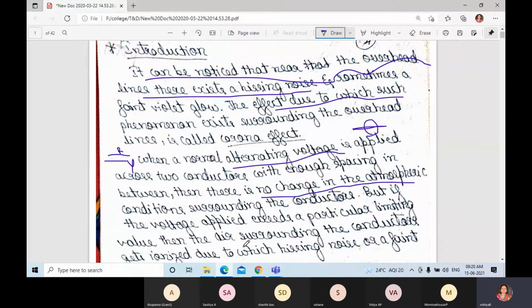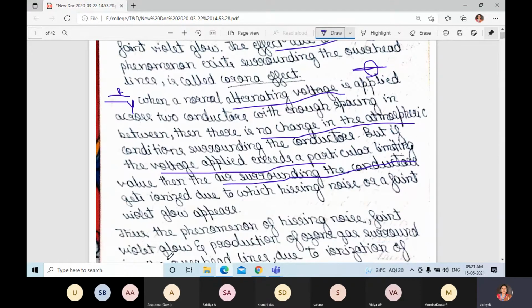But if the voltage applied exceeds a particular limit, for example if we send 230 volts for that cable and it exceeds that, what happens? The air surrounding the conductor gets ionized, due to which a hissing noise or faint violet glow appears.